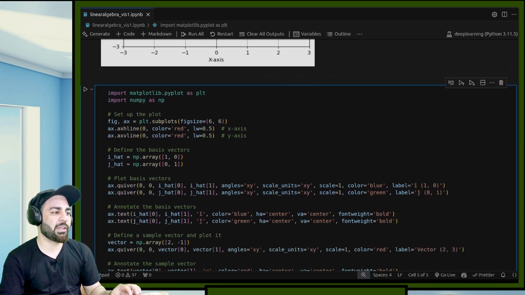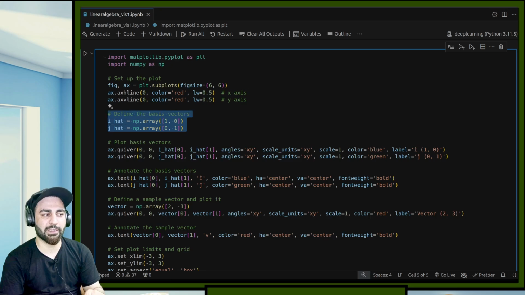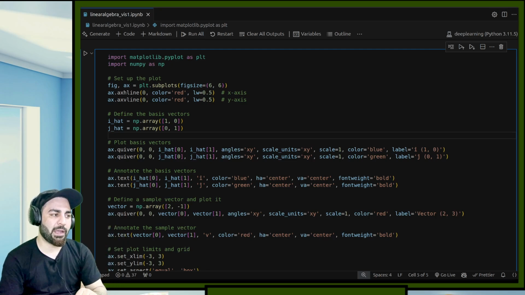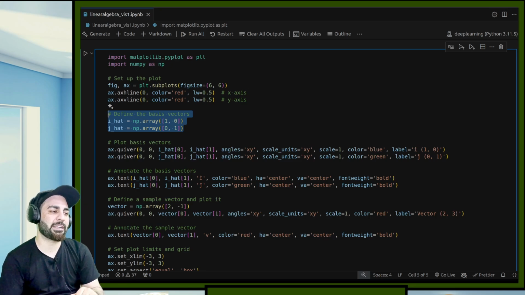So what I have done over here is, this is the normal import statements, then getting a figure, the normal stuff that we do, then drawing the x-axis and y-axis, and this is defining 2 unit vectors. These are my 2 vectors, 1 0 and 0 1, as I did previously v1 and v2. Now I have defined them as i hat and j hat. So these are called basis vectors of R2. So they are the standard basis.